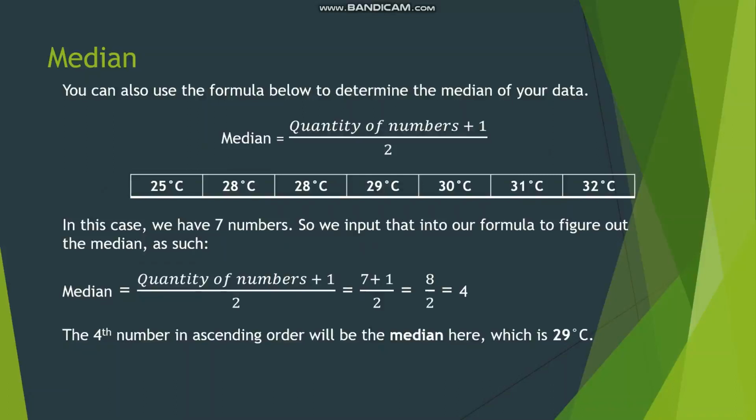You can also use a formula to determine the median of your data. The formula is median is equal to quantity of numbers plus 1 divided by 2. Now, in this case, we have 7 numbers. So, we input that into our formula to figure out the median as such: 7 plus 1 divided by 2. The result is 4. So, the fourth number in ascending order will be the median here, which is 29.